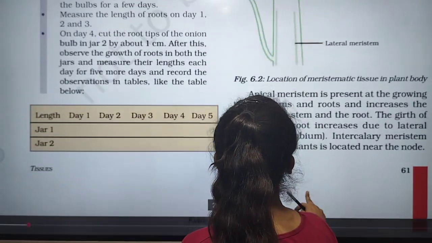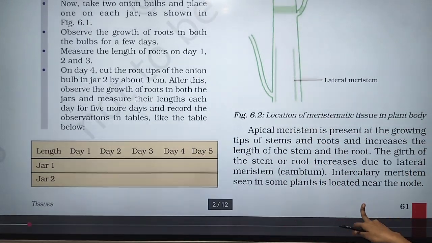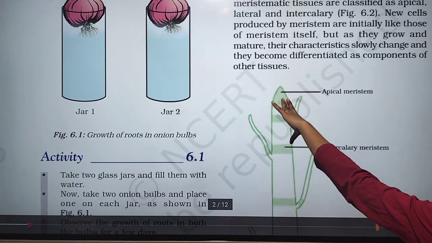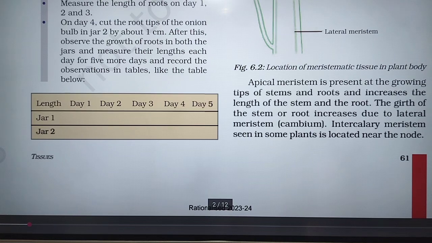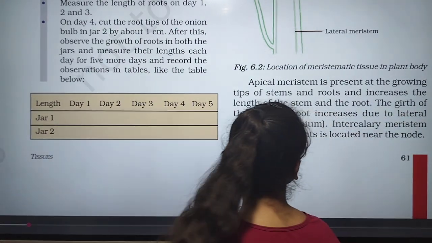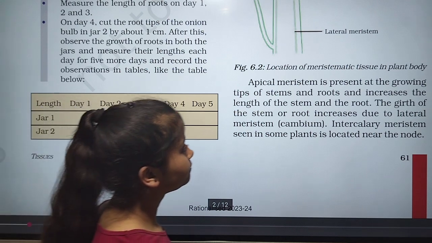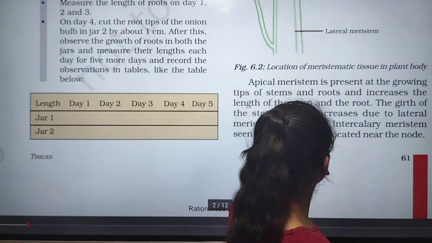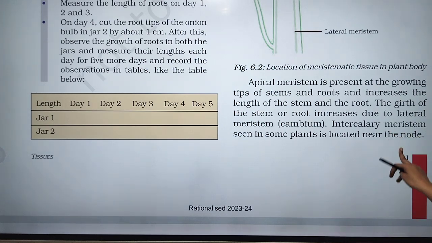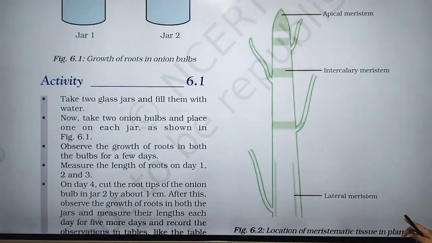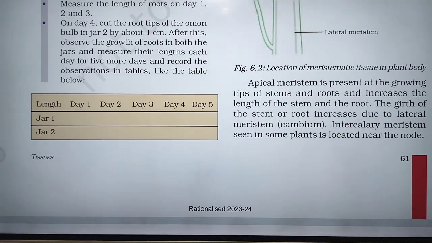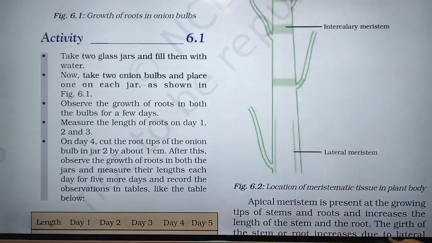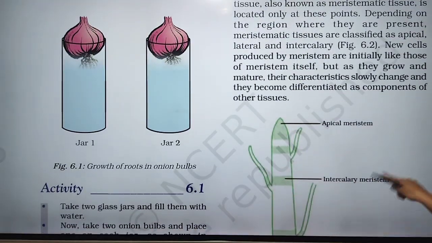Apical meristem is present at the growing tips of the stem. Which one is the growing tip? This one is the growing tip in the upward direction, so it is present on the top and increases the length of the stem and also the root. The width of the stem or root increases due to lateral meristem, that is cambium. Intercalary meristem, seen in some plants, is located near the node of the plant.